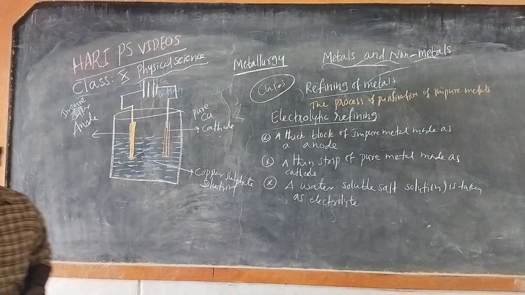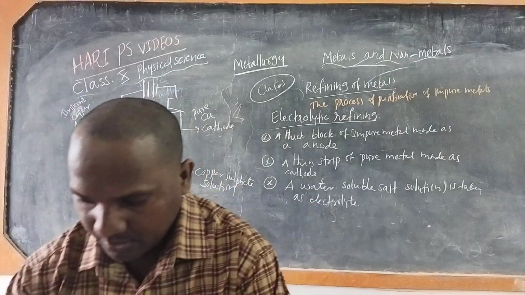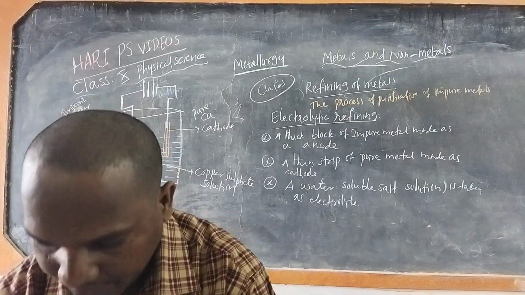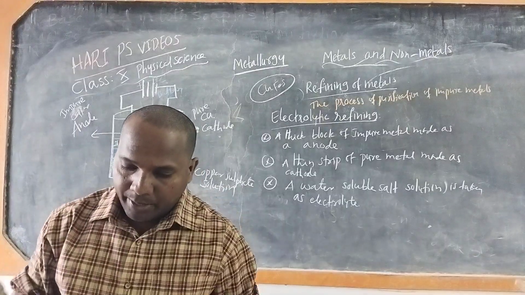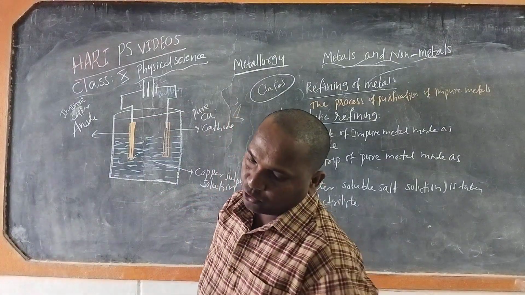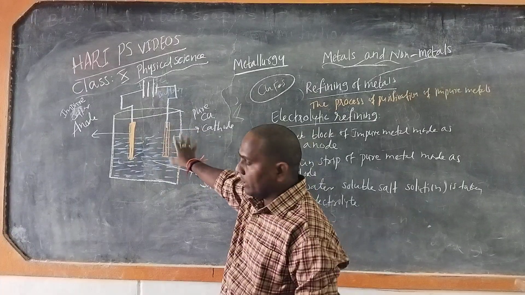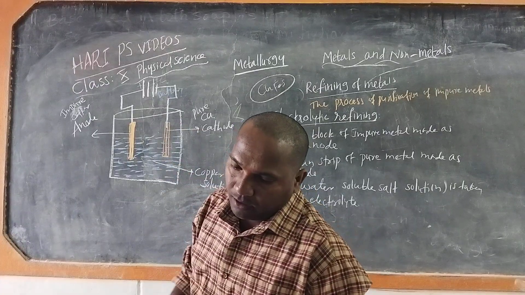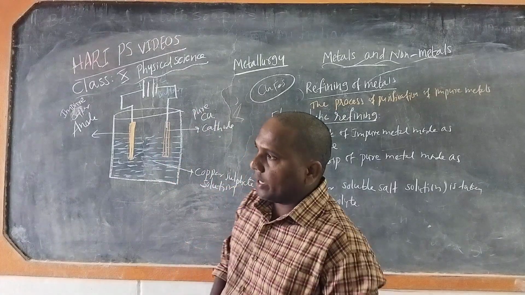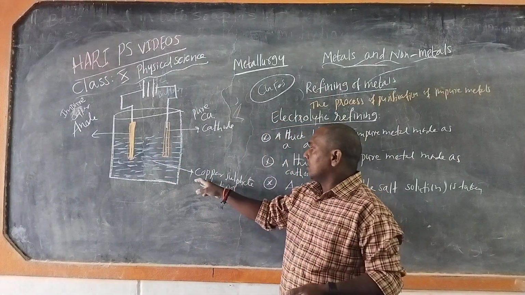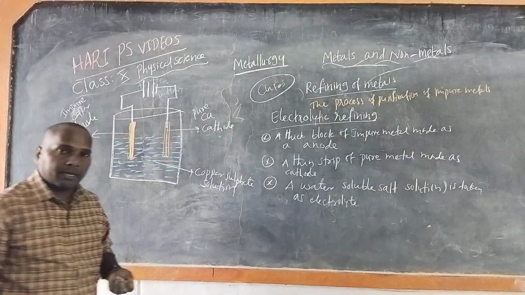Now understand the electrolytic refining. As earlier we discussed, the apparatus used for electrolytic refining of copper is like this. Acidified copper sulfate solution is used as electrolyte. As we know, copper sulfate is a good electric conductor.